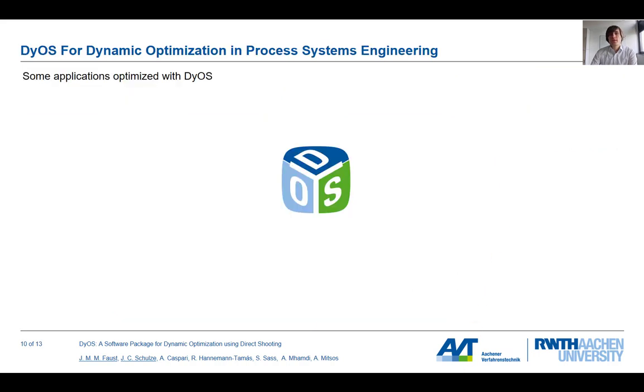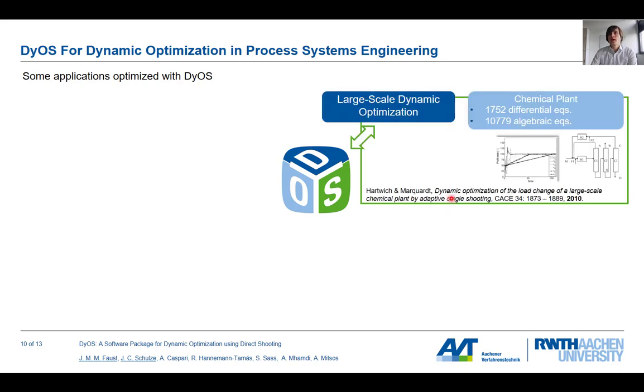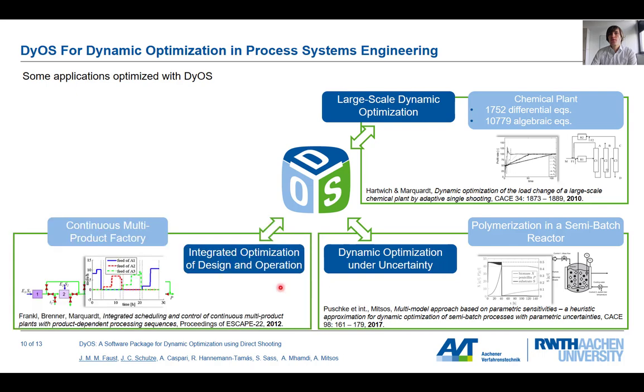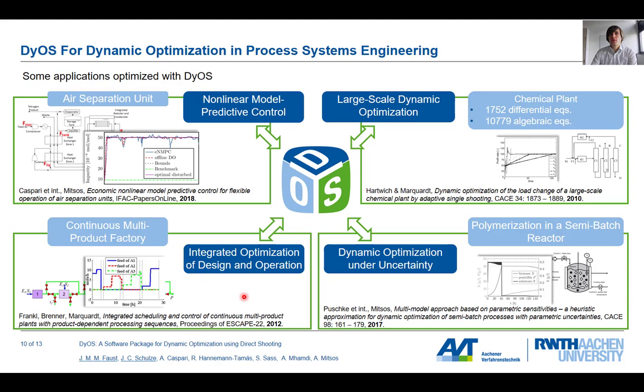Let's look at the applications where DyOS has been used. It has been used for large-scale dynamic optimization, has been used for dynamic optimization under uncertainty. We have used it for integrated optimization of design and operation. And in recent times, we have used it for economic nonlinear model predictive control extensively.